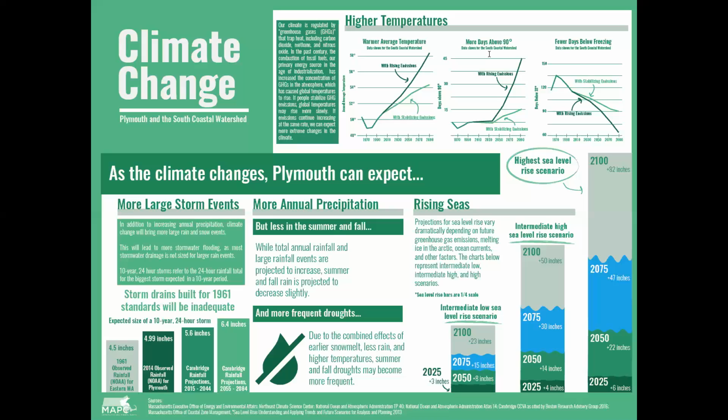In addition to sea level rise, Plymouth has experienced severe coastal erosion since the 1890s. Areas such as Plymouth Long Beach, the mouth of Eel River, and Manomet Point have had erosion rates of 9 to 15 feet per year. In the last century, we have experienced an increase in global and Massachusetts temperatures by 2 degrees.